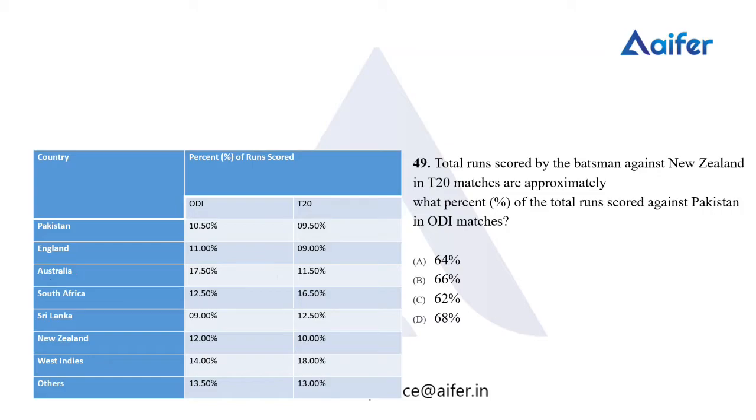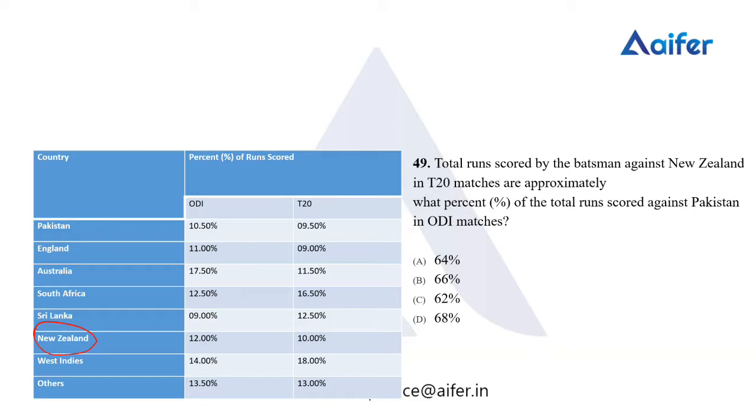Moving to the next question. Total runs scored by the batsman against New Zealand in T20 matches are approximately what percent of the total runs scored against Pakistan in OD matches? It's a question similar to the last one. So let's try to do it. If you want more time, you can pause the video.